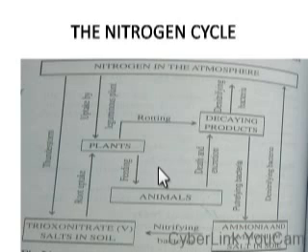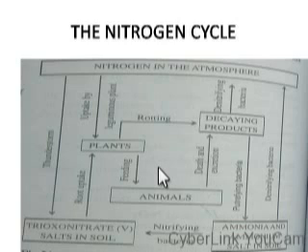Also, we have some bacteria that we call nitrifying bacteria, which are capable of converting ammonium compounds to nitrates, to soil nitrates. We have denitrifying bacteria, which can do the opposite. We have nitrogen fixing bacteria, like I've said, in the root nodules of leguminous plants, which can take nitrogen directly from the atmosphere.